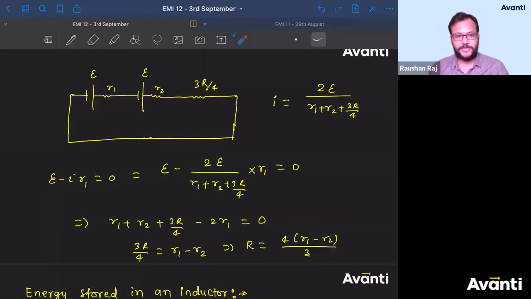Guys, if this question will be asked to you in any of the JEE or NEET examinations, in which chapter will you put this question in? कौन से chapter में इसको include करोगे? Will you consider this as an EMI or will you consider this as current electricity?